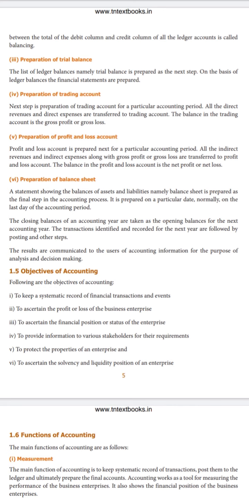All the people who have invested or who are related to the business organization must know the results of the business, that is your profit and loss account and balance sheet. Both must be known to all the users of the organization.